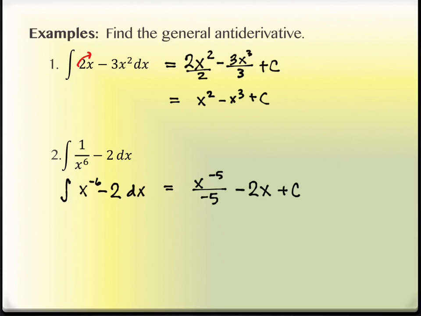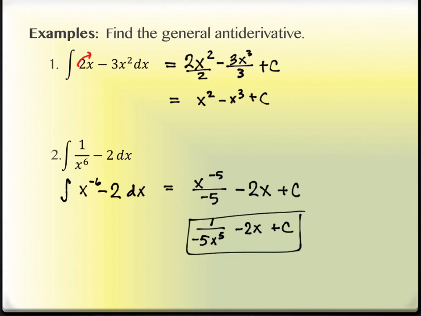But when we're doing things otherwise, if the problem started out with x to the 6th in the denominator, the problem needs to end with x to the 5th in the denominator. So the simplification step that I will be doing would be that I would have 1 over negative 5x to the 5th, minus my 2x, plus my C. Sure, you absolutely don't have to put the negative with the 5 at the bottom. It could be at the very front. It could even be on the top with the 1 if you want. Doesn't matter.